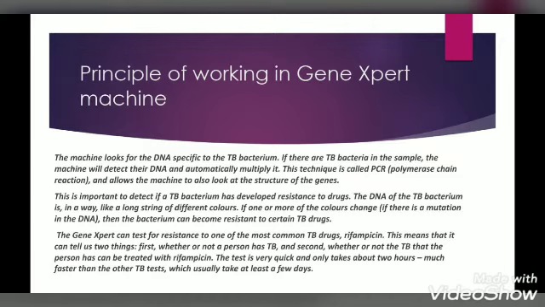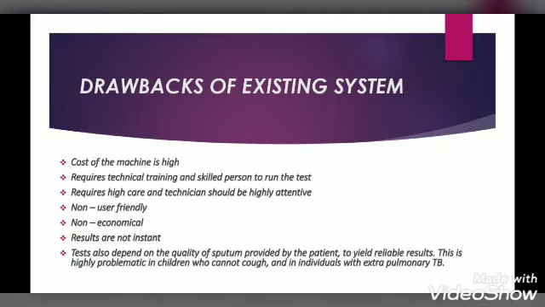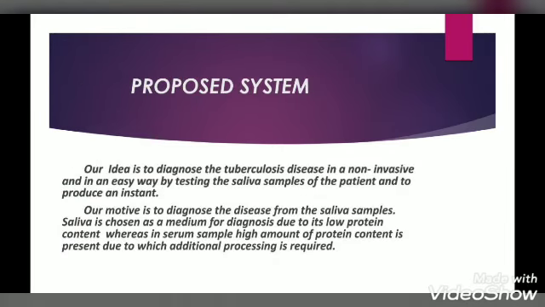First, whether a person has TB or not, and second, whether the patient's body gives a better result using the drug Rifampicin, which it also checks. Drawbacks: the initial cost is high. It requires a technical and skilled person to run the test. Third, it is non-user friendly and non-economical. Results are not instant. The further explanation will be given by Pavitra.